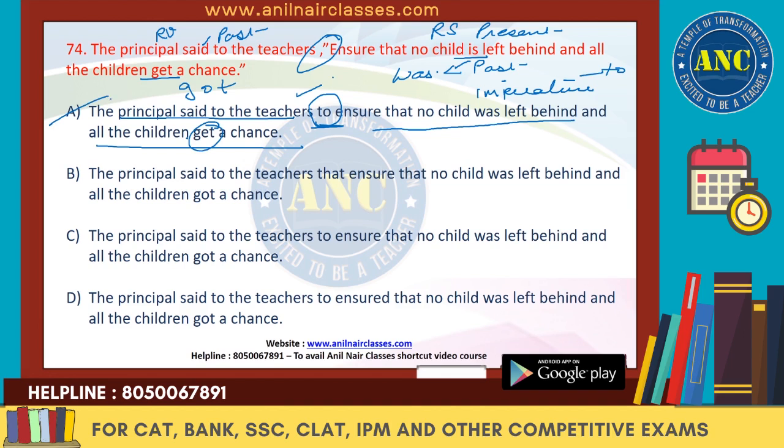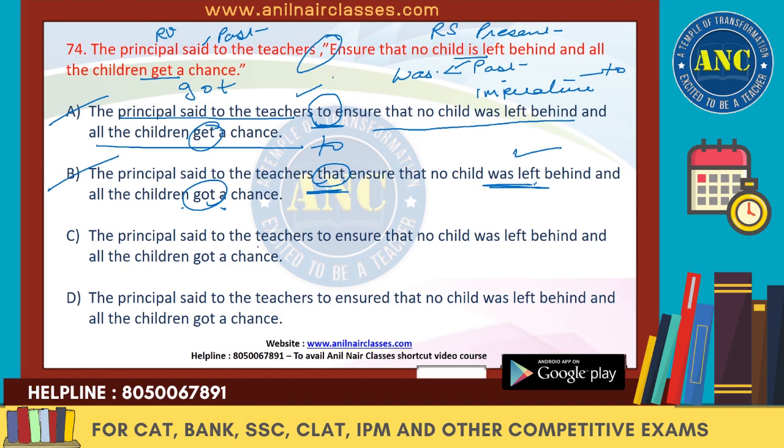So we'll get rid of A. The principal said to the teachers, that is fine. Ensure that no child was left is fine, and all the children got a chance. Let's keep it on hold. So was left is fine, got is also fine, but do you really need that? Just now we told that we need to over here. So because of this that, the answer choice is wrong.